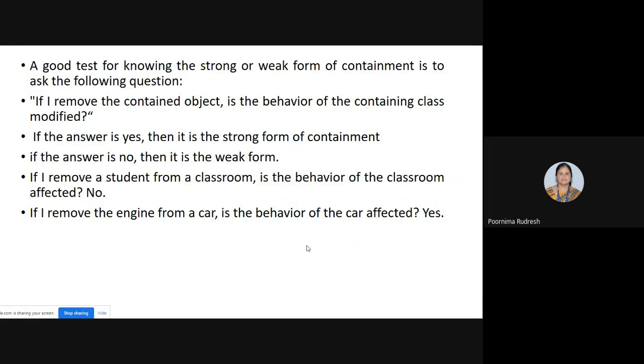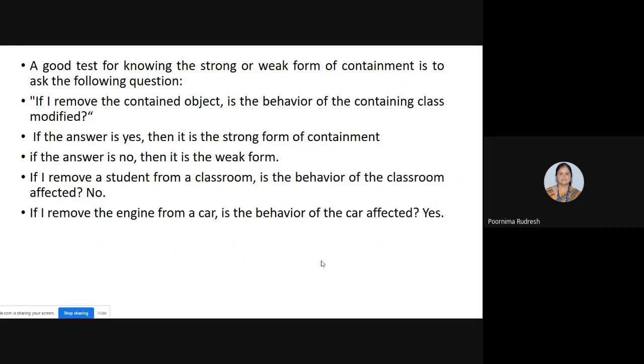If the behavior of the containing class is not modified even if I remove one of the objects, then we say that it is a weak form of containment. Understood? So consider this here. If I remove the contained object, is the behavior of the containing class modified? If the answer is yes, then it is a strong form of containment. If the answer is no, then it is a weak form of containment.